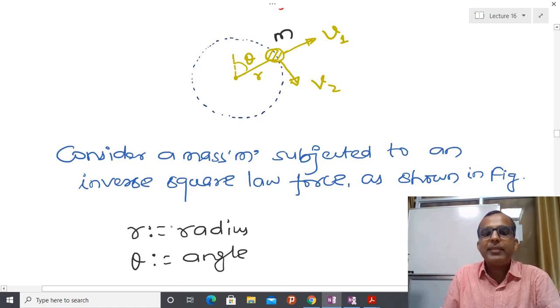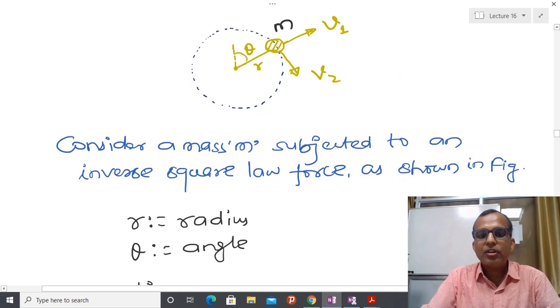Suppose I am assuming that r is the radius, and since we know that the earth is always rotating, somehow I have to rotate this particular satellite also with a similar velocity, then only can I say that the distance between us and that particular satellite remains the same. And due to that reason, I am considering two things: the radius, since I have to maintain the satellite at this radial distance, and the angle theta.